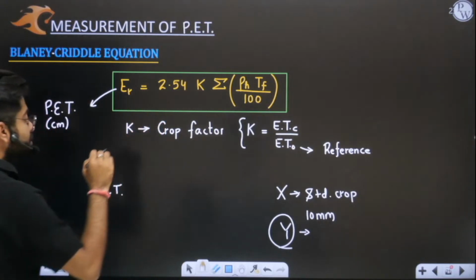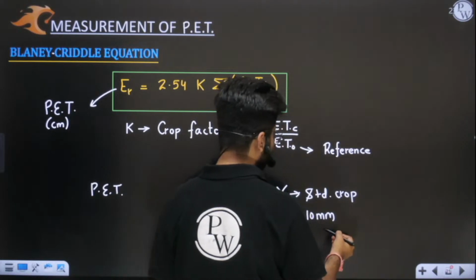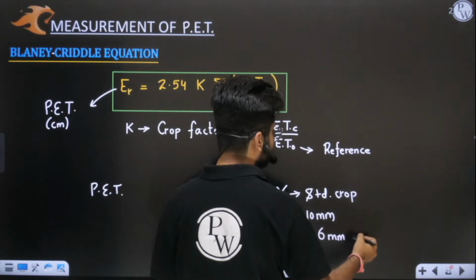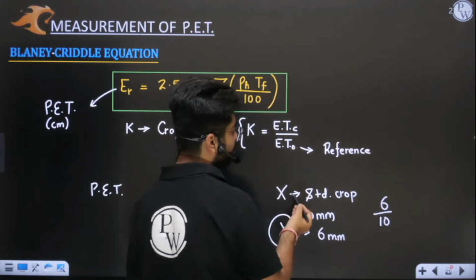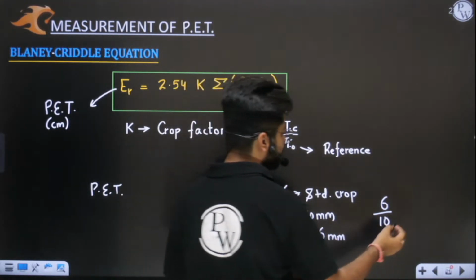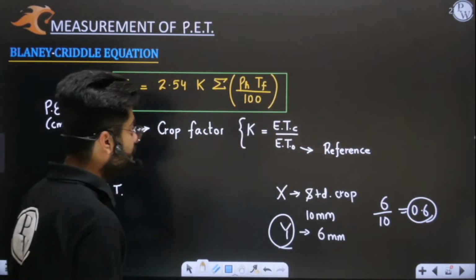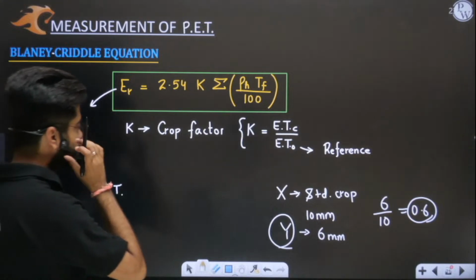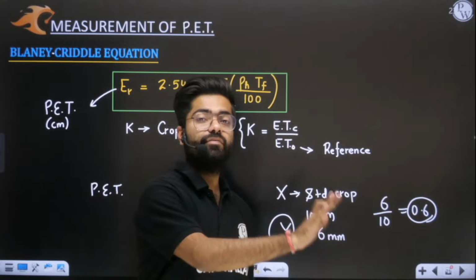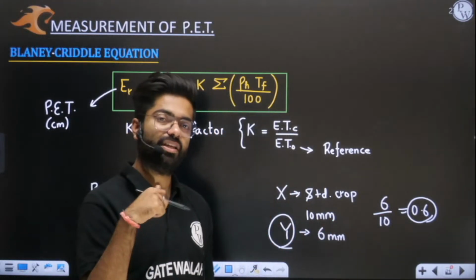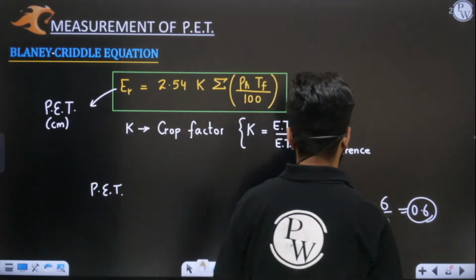Its potential evapotranspiration is, let us say, 6 mm. So what is the ratio of evapotranspiration of crop Y with respect to evapotranspiration of reference crop? It is 0.6. So this is crop factor, or simply you can say crop coefficient, which means when you compare it to the reference crop, its evapotranspiration is 0.6 times.